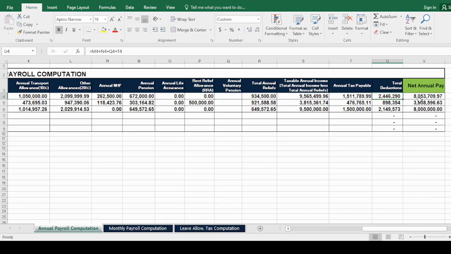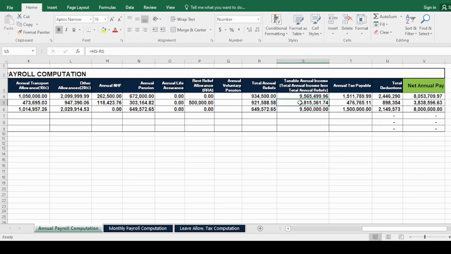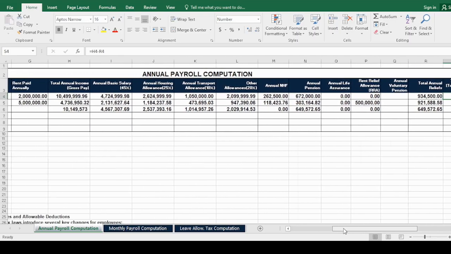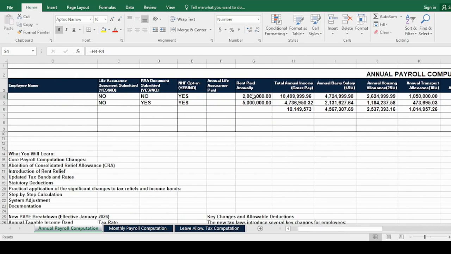So we have the automated formulas under each of these headings, which you just need to plug in your total gross income for the employee, and also plug in the annual rent paid if the employee has submitted documents for that, and also annual life assurance if the employee submits documentation for that.